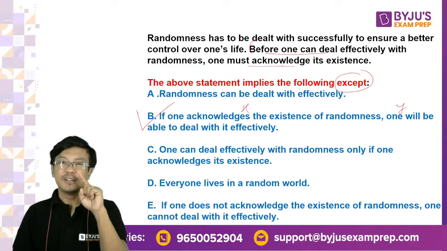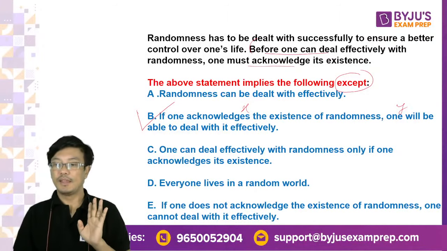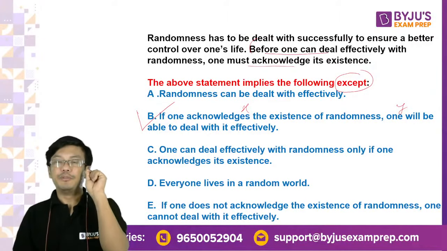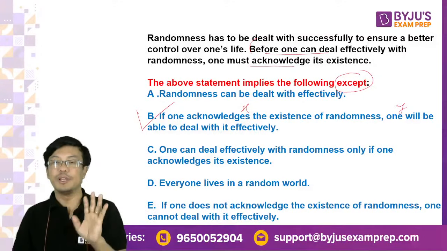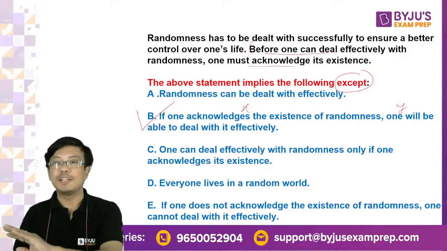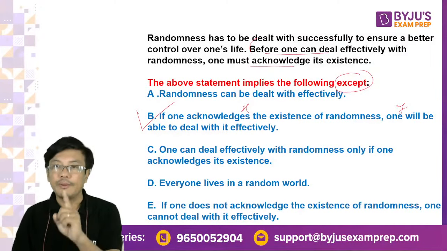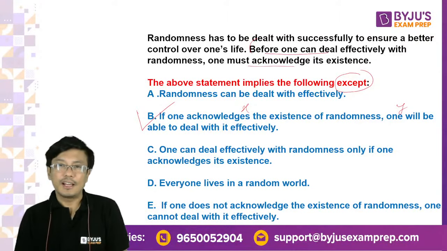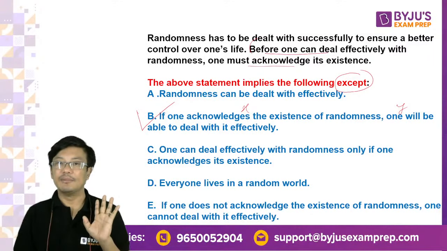That means acknowledging the existence is a prerequisite. It's almost like saying, prerequisite का मतलब क्या है? Before taking the exam CAT, or rather, before going to one of the IIMs, you have to fill up the form first. Filling up the form is a prerequisite for reaching the IIMs. So acknowledging the existence is a prerequisite for dealing with randomness.